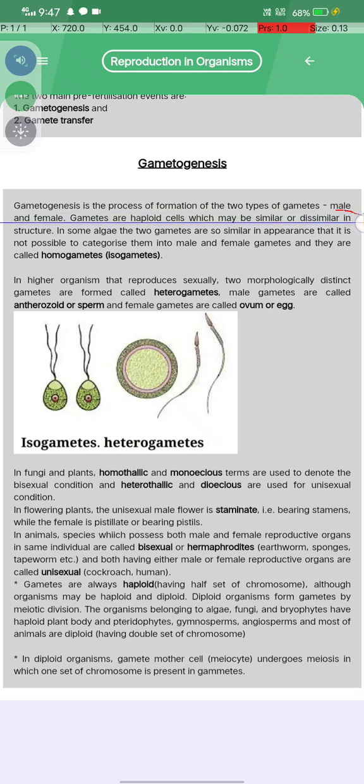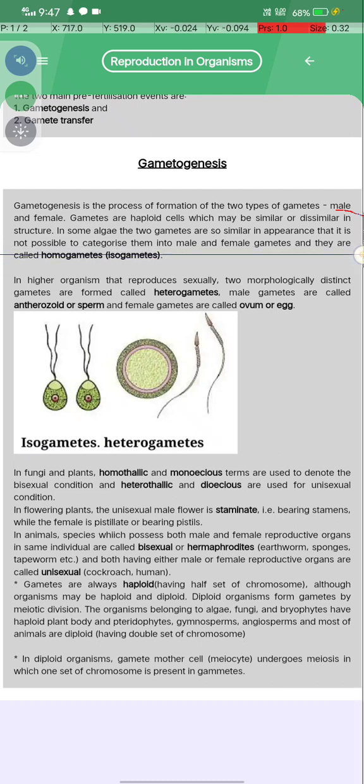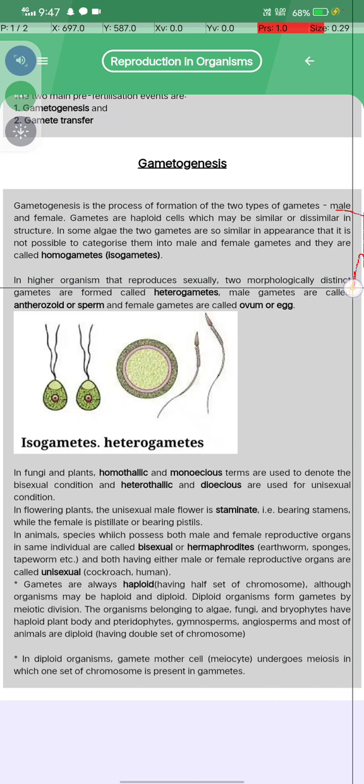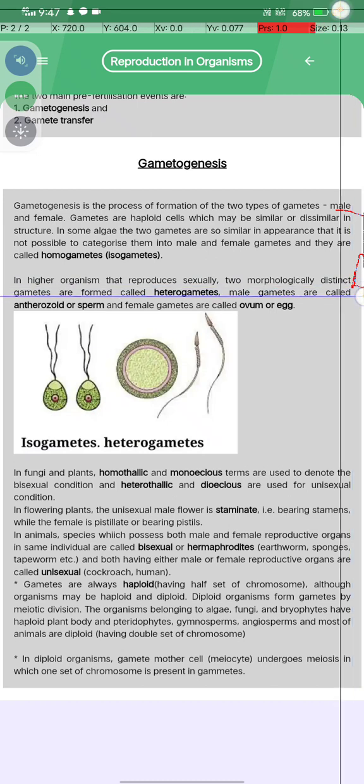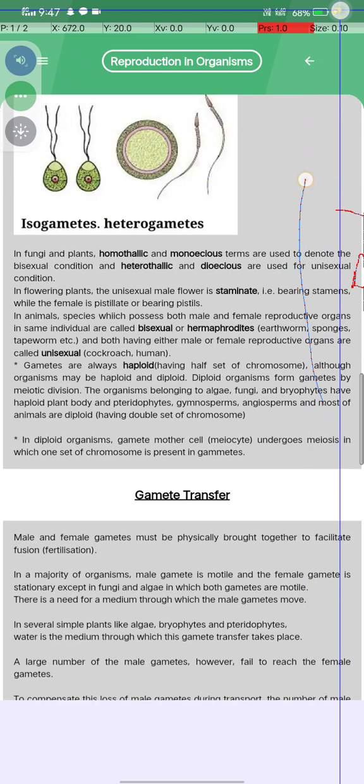Gametes are haploid and may be similar or dissimilar in structure. In some algae, the two gametes are so similar in appearance that it is not possible to categorize them into male and female gametes, and they are called homogametes or isogametes. In higher organisms that reproduce sexually, two morphologically distinct gametes are formed, called heterogametes. The male gametes are called antherozoids or sperms, and female gametes are called ovum or eggs.